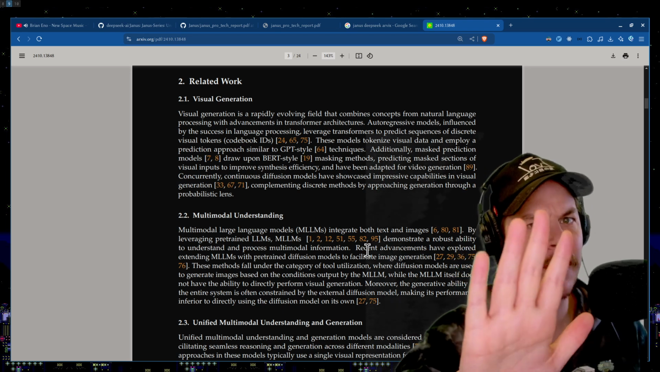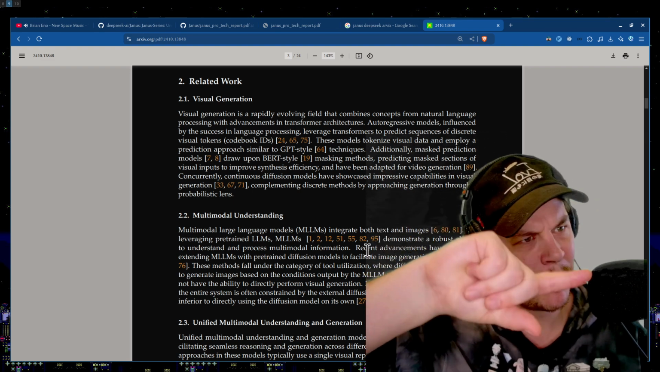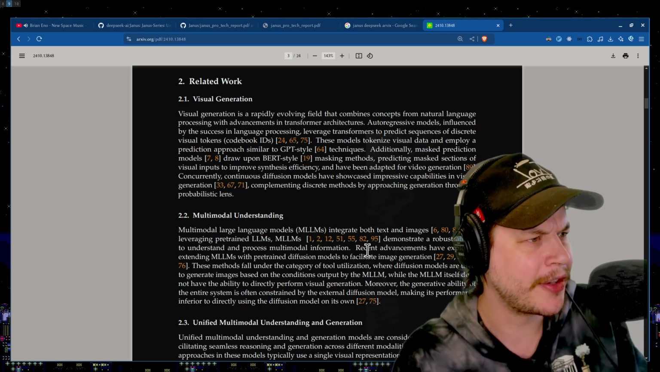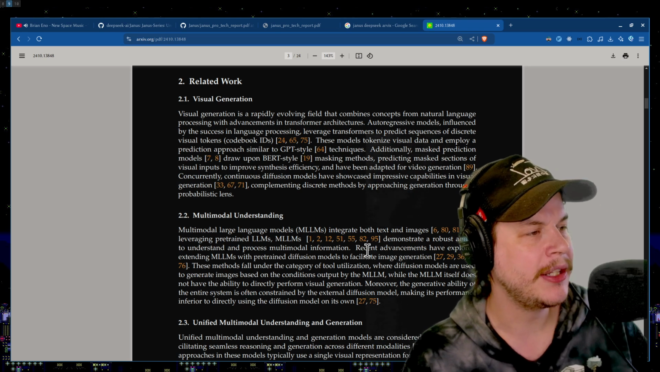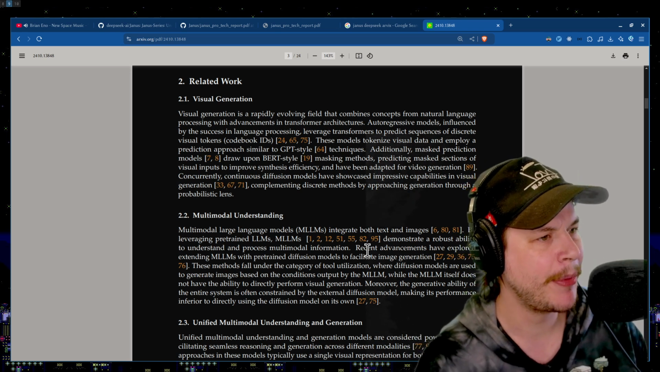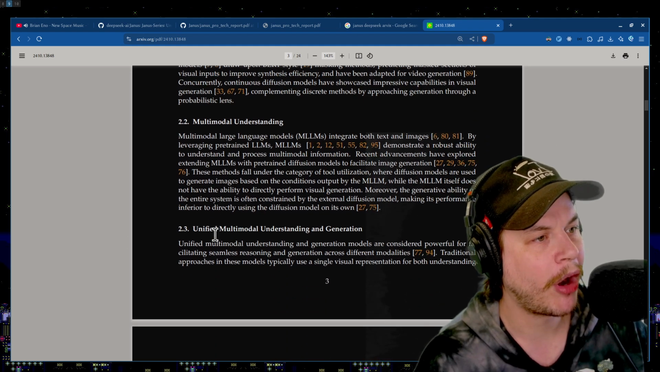You take an image, you cover a part of it, you say what would go right there. Then you take the image again, you cover a different part, you say what would go right there. Eventually, you get a model that's kind of smart at filling in the slots, and you could just give it nothing, and it can fill in the whole thing. Concurrently, continuous diffusion models have showcased impressive capabilities in visual generation, complementing discrete methods by approaching generation through a probabilistic lens.